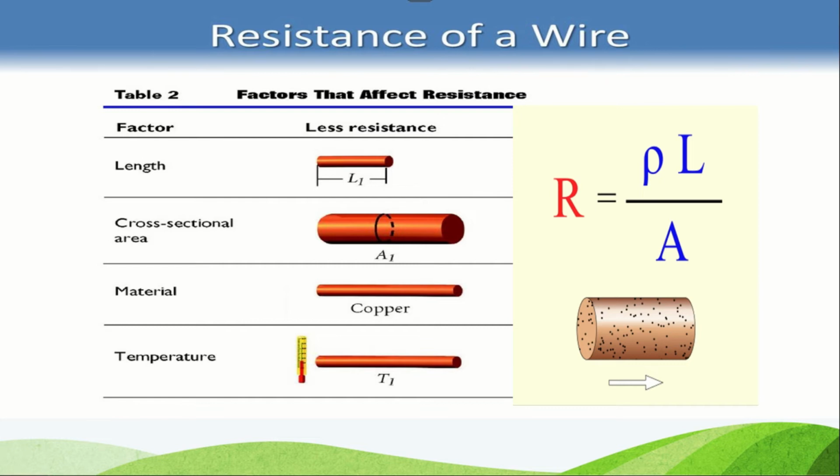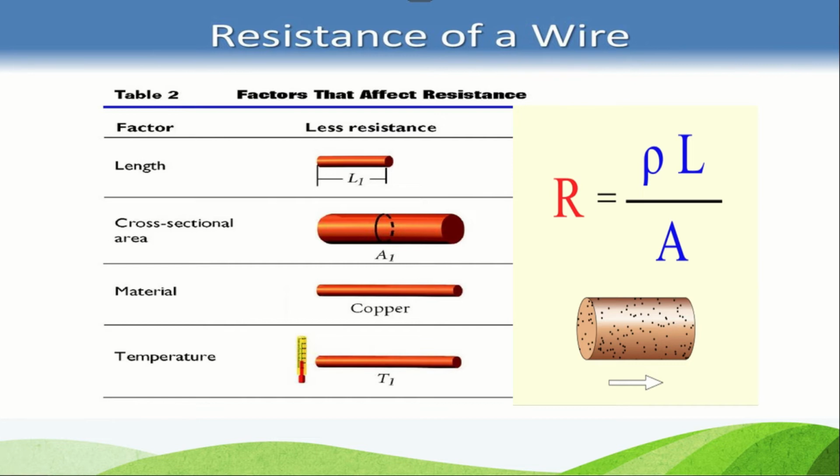Next is cross-sectional area. A thinner wire offers more resistance while a thicker wire offers less resistance. In a thick wire, electrons can flow through a large area of cross-section. It can flow more freely. Okay, in area of cross-section: thin, more resistance; thick, less resistance.